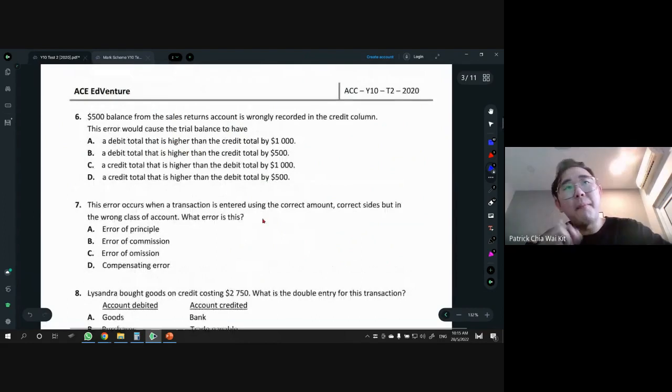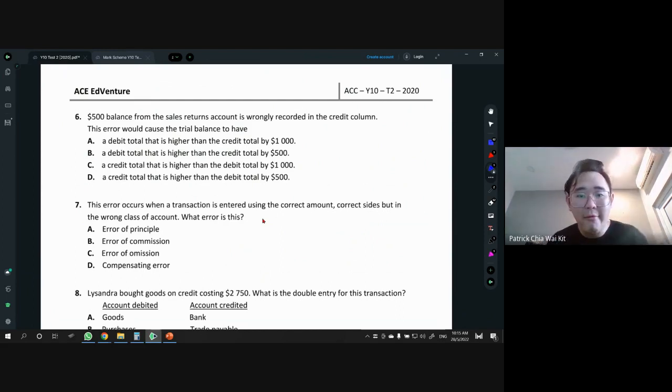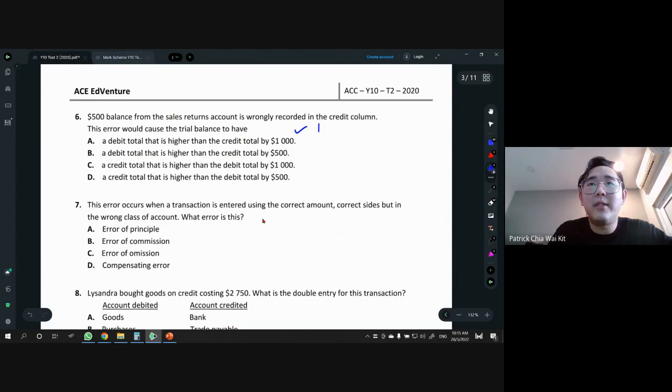All right, we have number 6. A 500 balance from the sales return account is wrongly recorded in the credit column. This error would cause the trial balance to have, is it total or higher? To do a question like this, first thing first, you probably want to do a comparison so that you can see the effect of making such an error. So let's have a correct trial balance first. Now, in the trial balance, we have DR and CR. We don't need to have a lot of things, just maybe two things, one left, one right. Let's have a cash account.